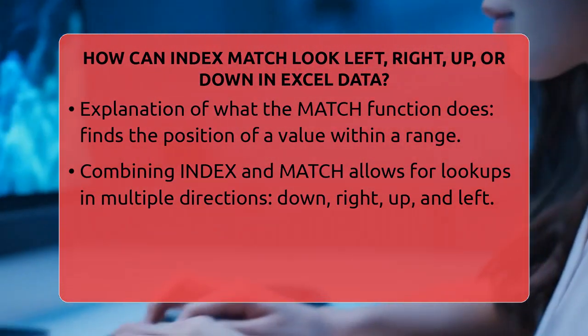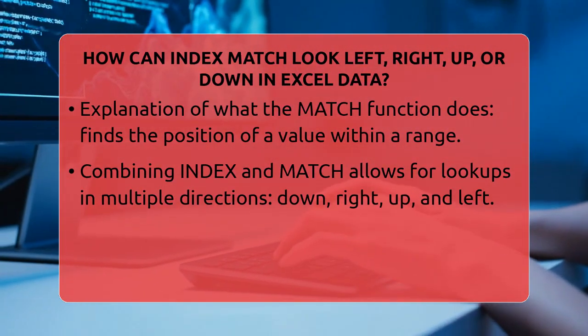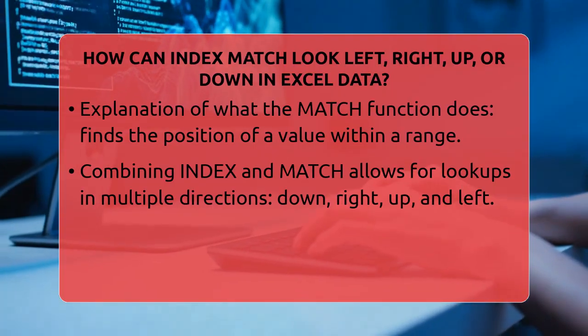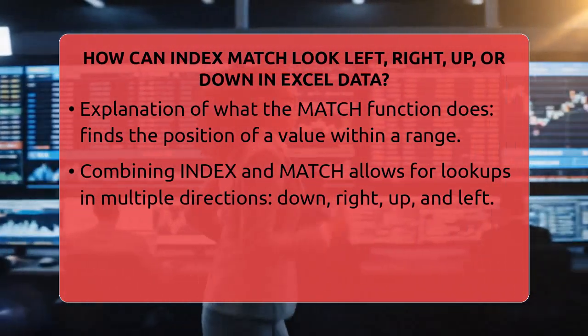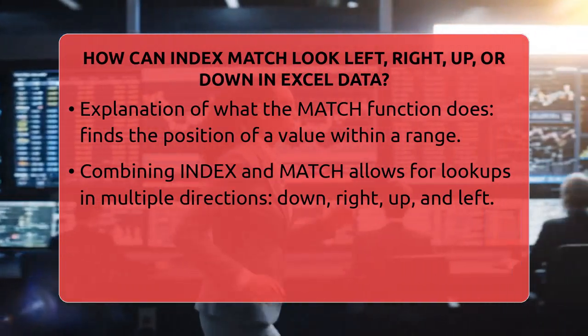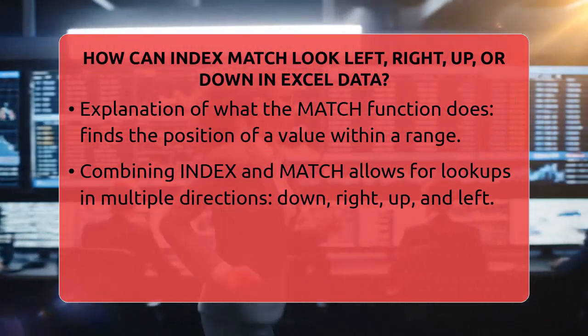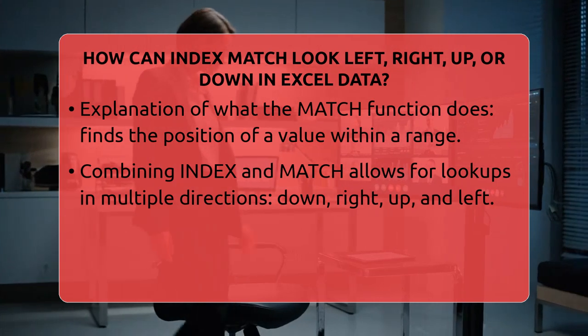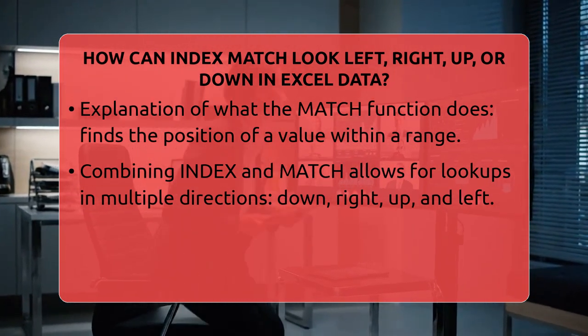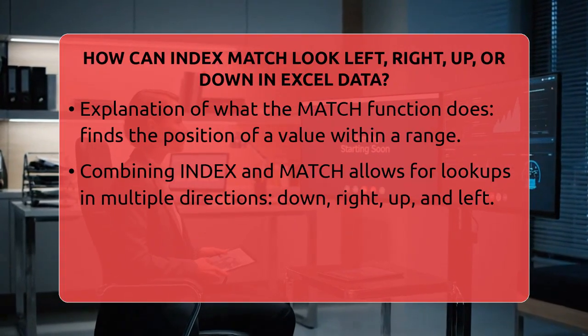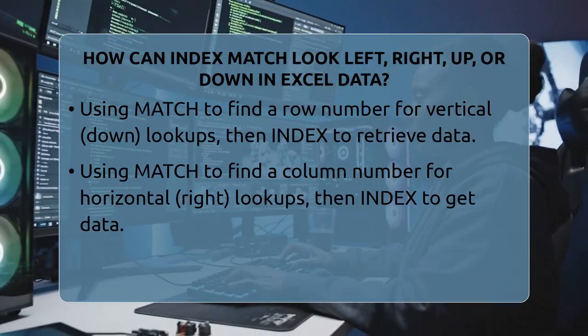You can find data to the right, left, up, or down depending on how you set your formulas. For looking down, you typically use MATCH to find the row number where your data is located. Then, INDEX pulls the value from that row and a fixed column. For example, if you want to find a sales figure for a specific salesperson, you find their row with MATCH and then retrieve the sales amount with INDEX.